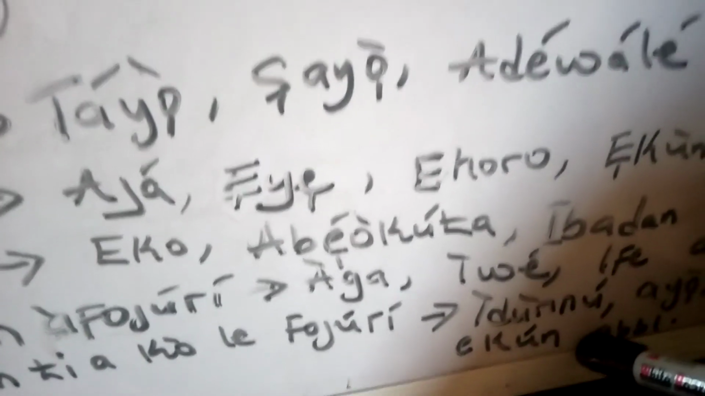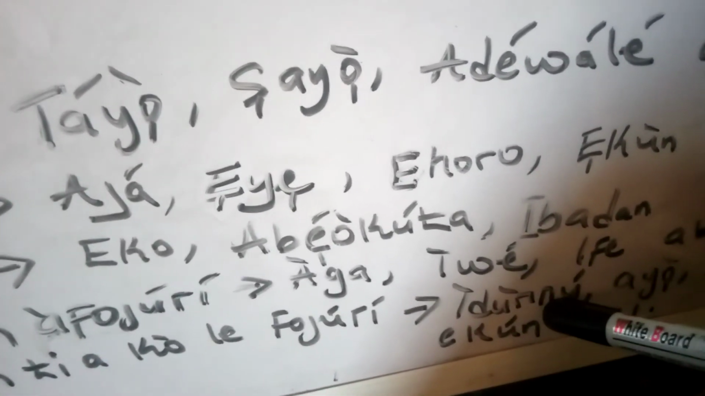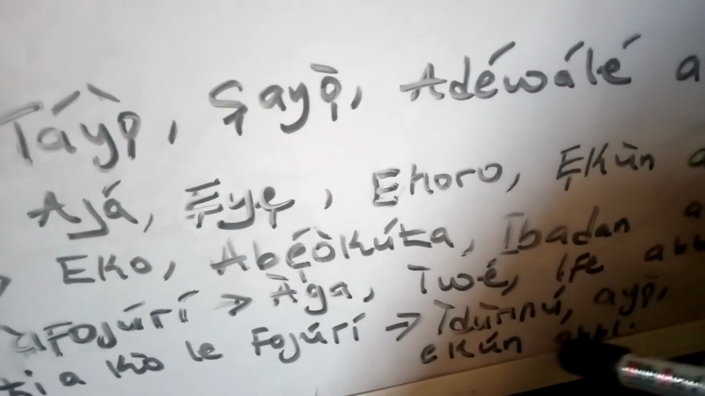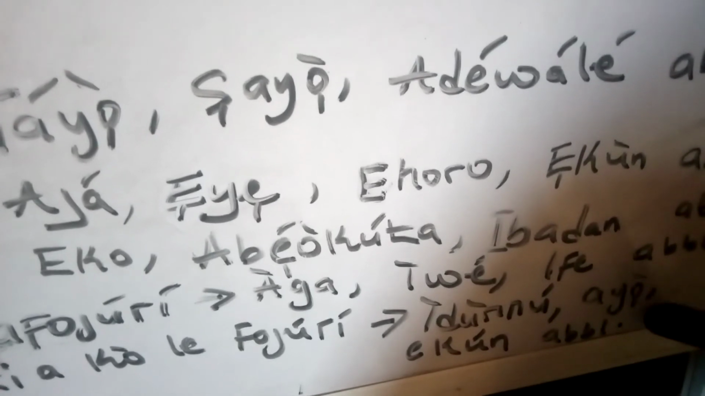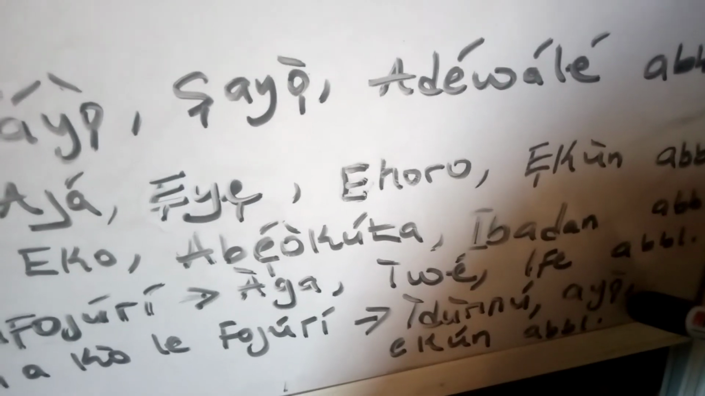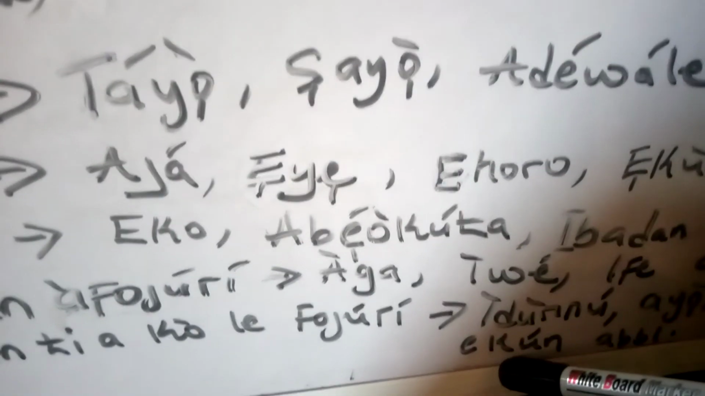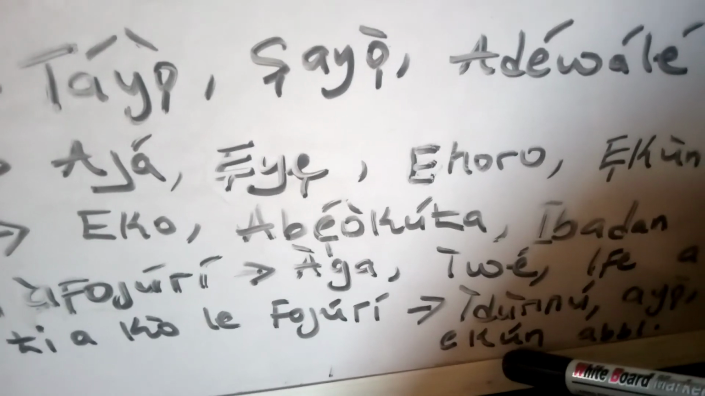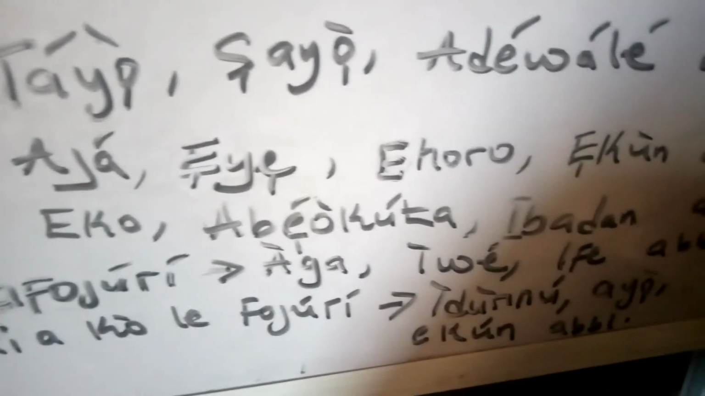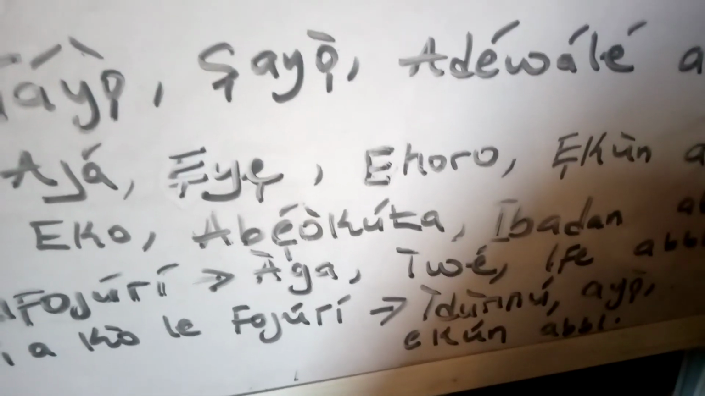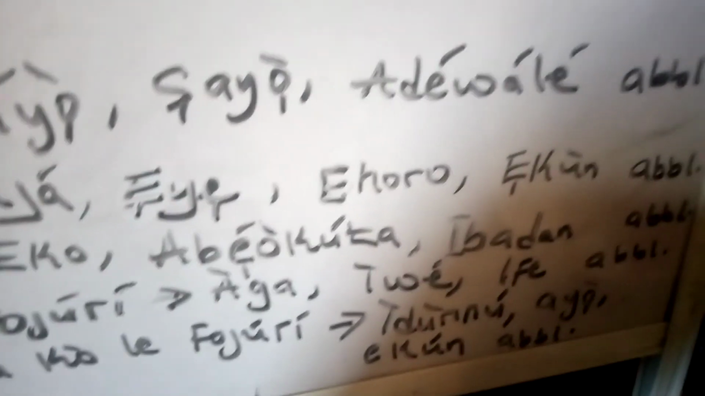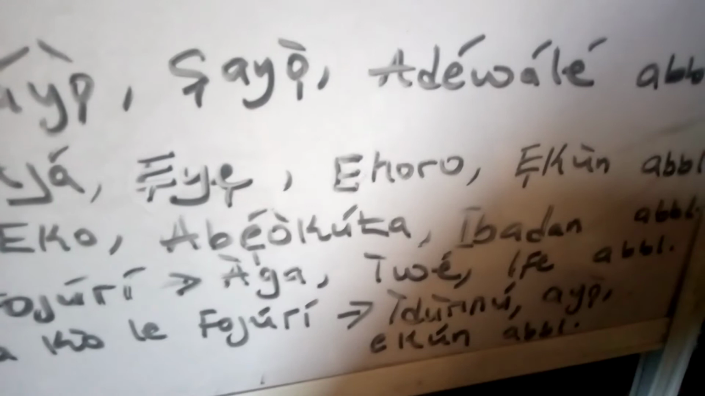One is ìdùnnú. Ìdùnnú means happiness. Secondly, ayọ̀. Ayọ̀ means joy. Ẹkún. Ẹkún means cry. There is one which I'm going to add as bonus for you, which is ìfẹ́. Ìfẹ́ means love.